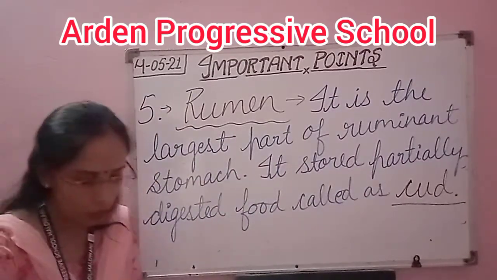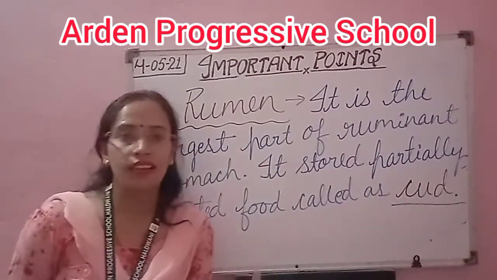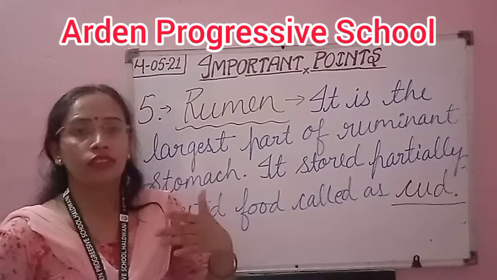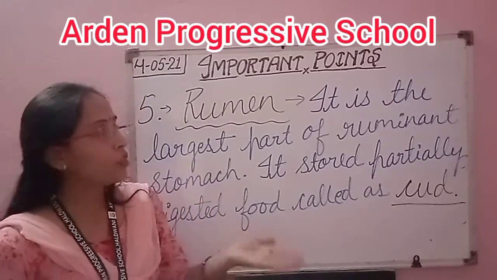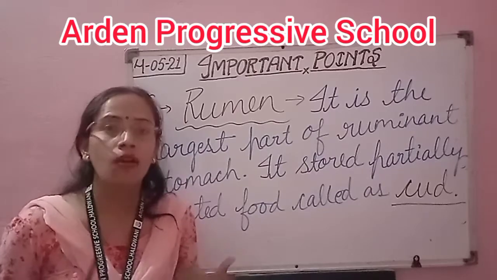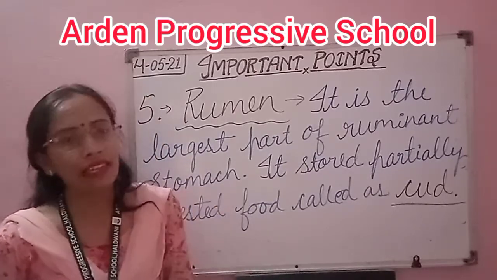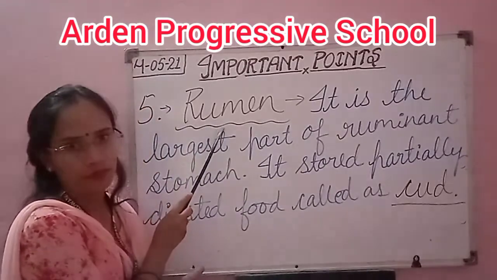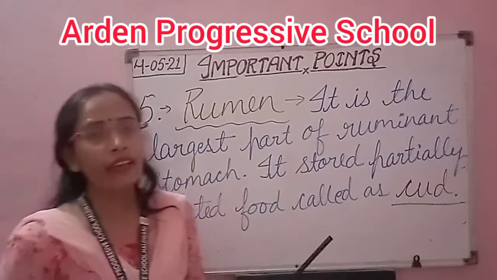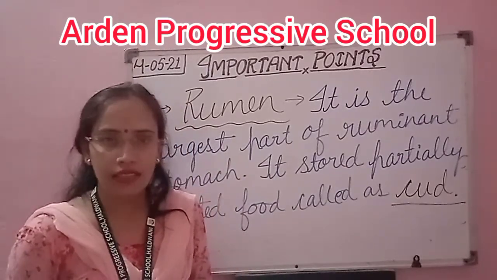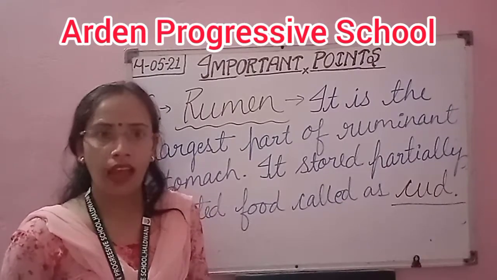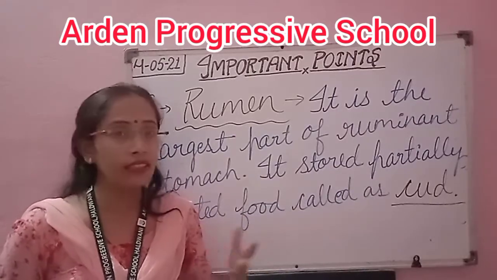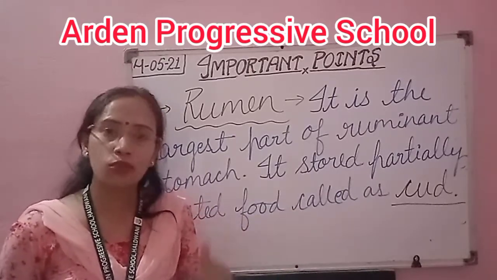Okay, students, please listen carefully. When ruminants eat grasses, they swallow them and the grasses directly come into the special structure that is the rumen. And in the rumen, the food particles are digested partially. Clear? You have seen that mostly when cows are not eating anything, they are still chewing.